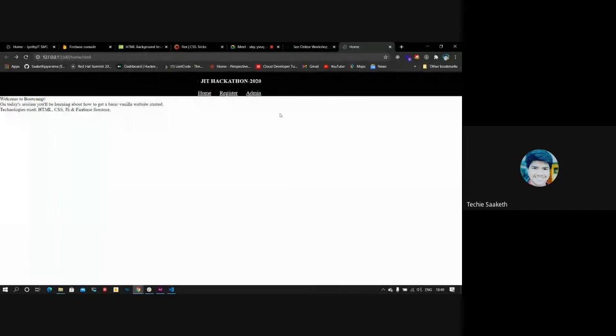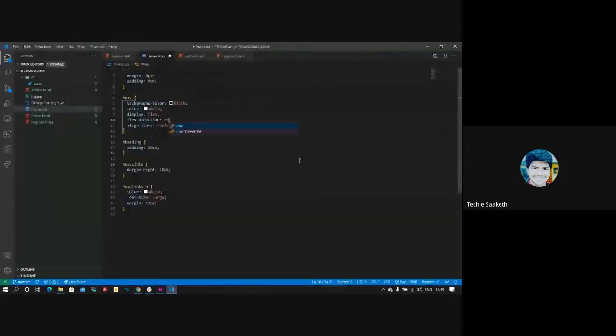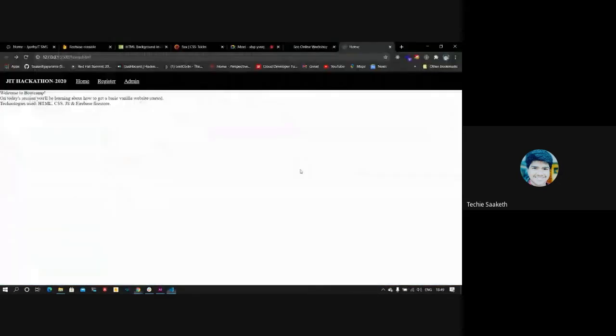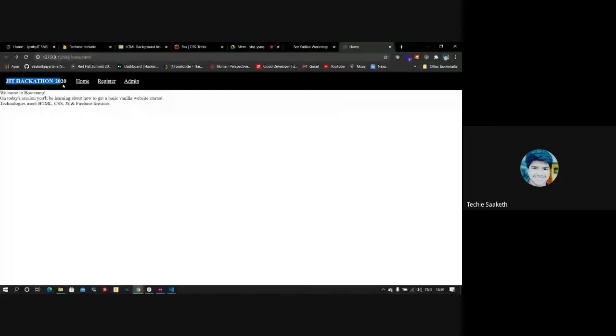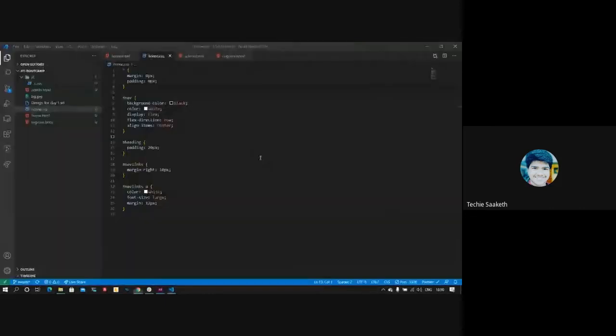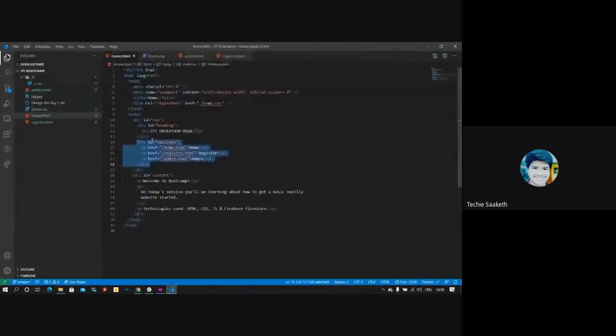When you make it row, both of the child elements are displayed side by side, and we want space between these two elements, like this should be on the left side and this should be on the right side. So to make that, since we have grouped both of them, see, we have grouped using heading and nav links. We have wrapped it under a div.